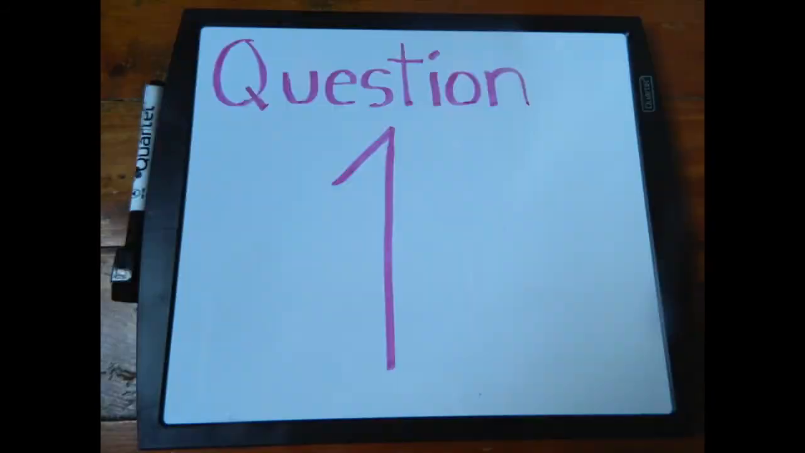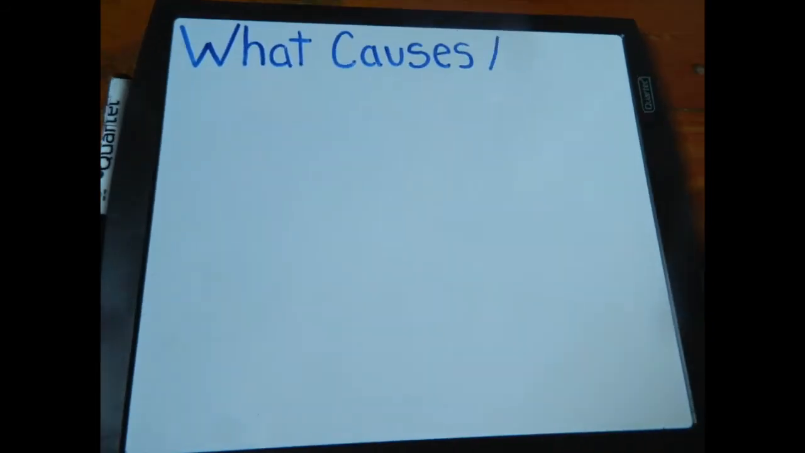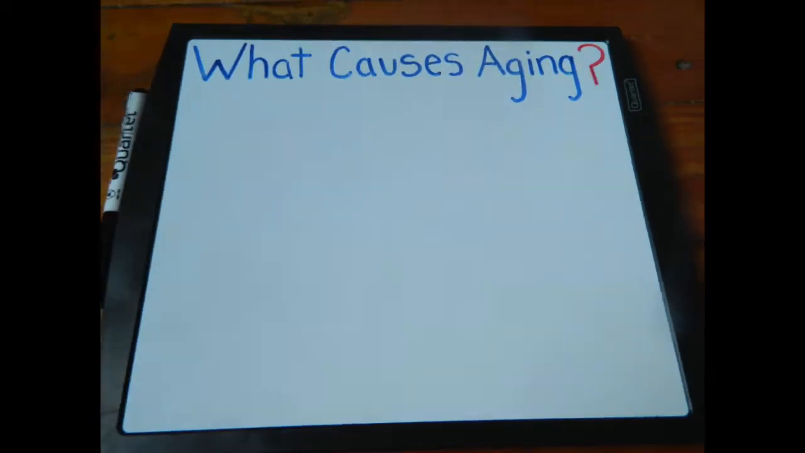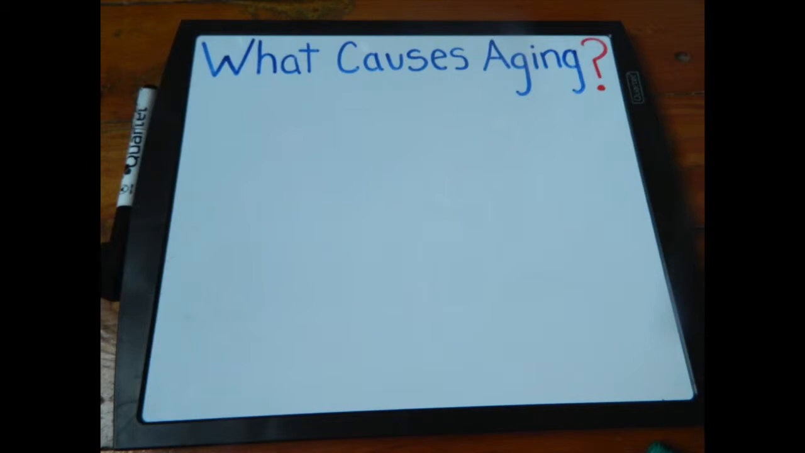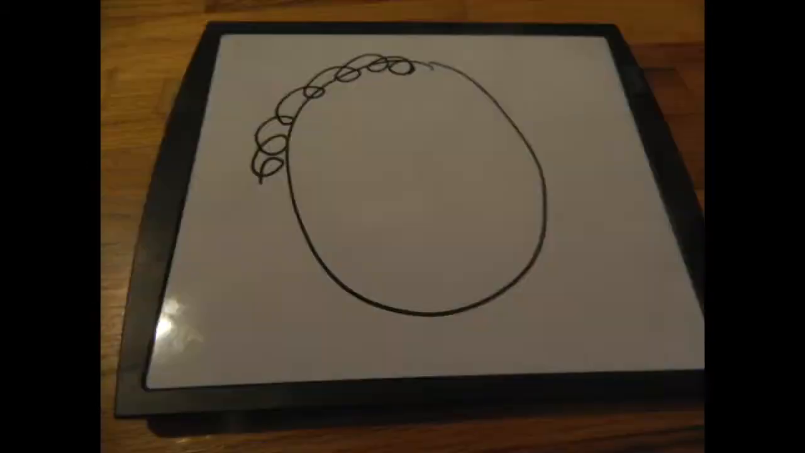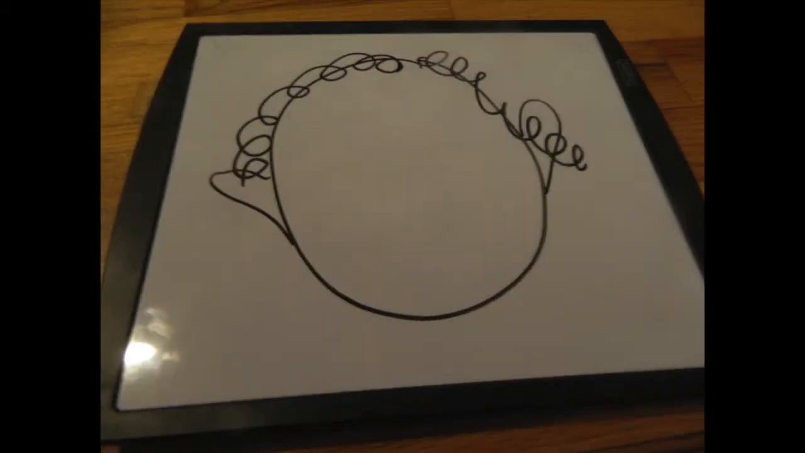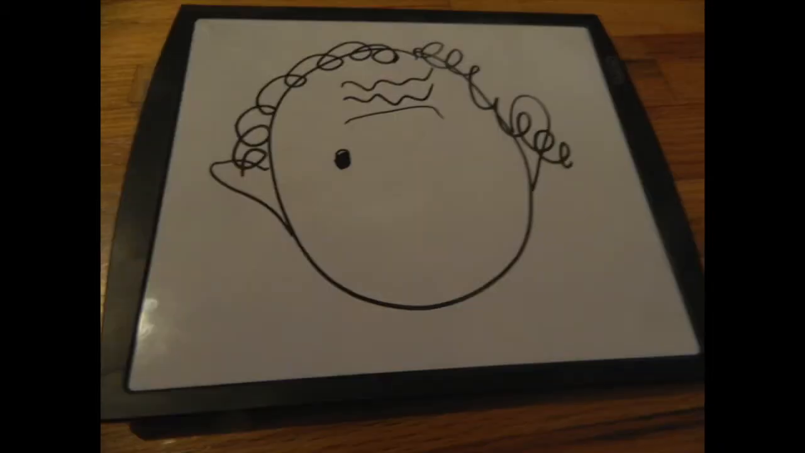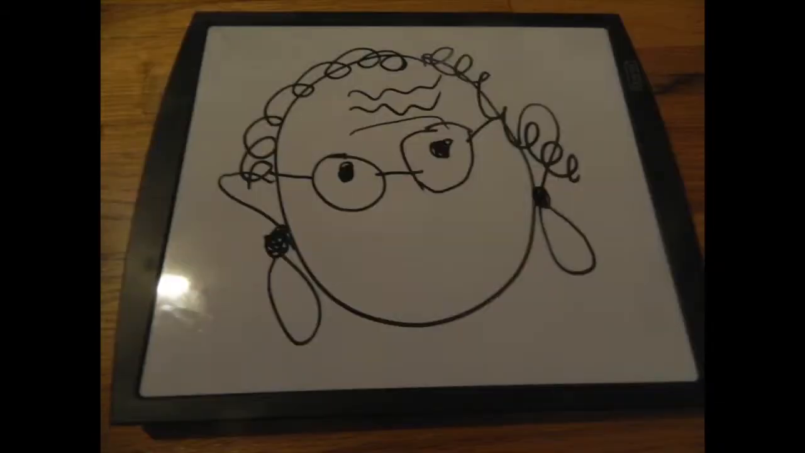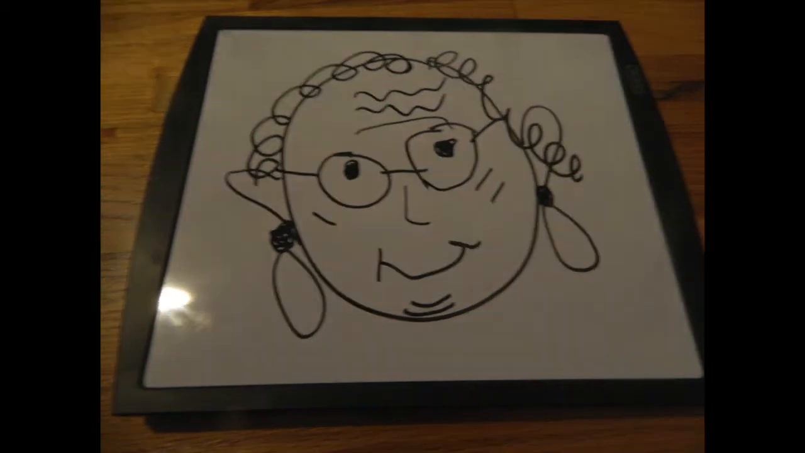Question 1. What causes aging? Although there are a number of factors that contribute to what we call aging, we are going to focus on the genetic aspects. There are two types of genes that cause aging and the shortening of lifespans. Genes that cause specific diseases associated with aging, and genes that code for the body system failures that produce the